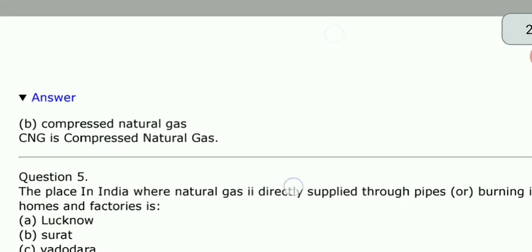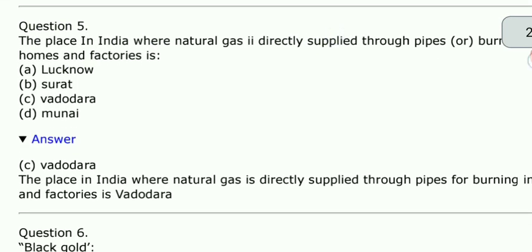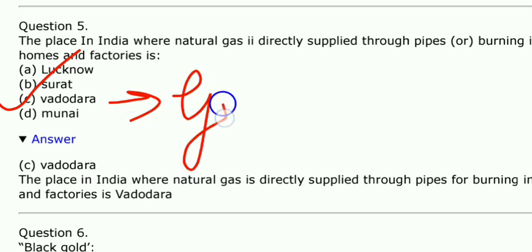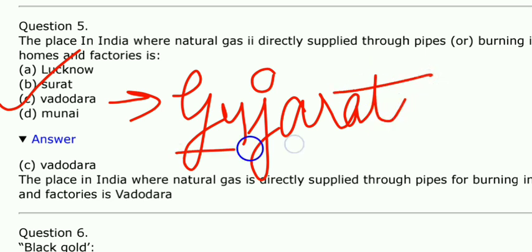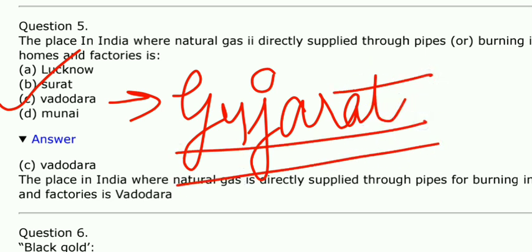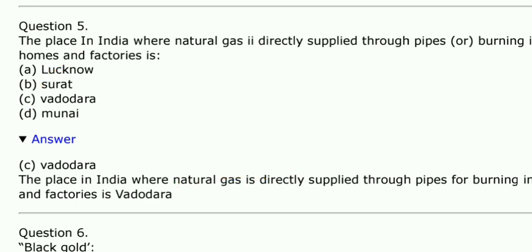All right. Next, the place in India where natural gas is directly supplied through pipes for burning in homes and factories. So the option is Vadodara. It is in Gujarat. You all must be very familiar with it. You should know that the place in India where natural gas is directly supplied through pipes is Vadodara, which is in Gujarat.